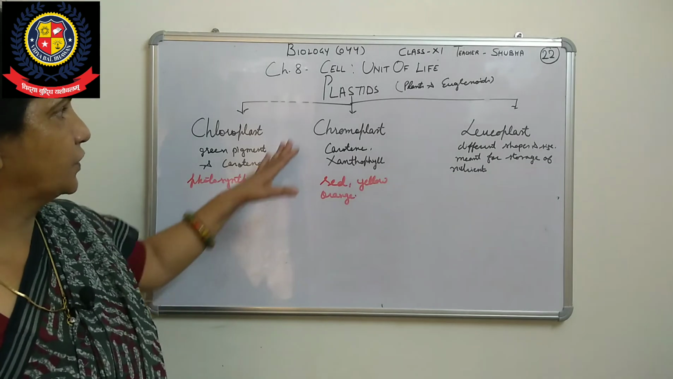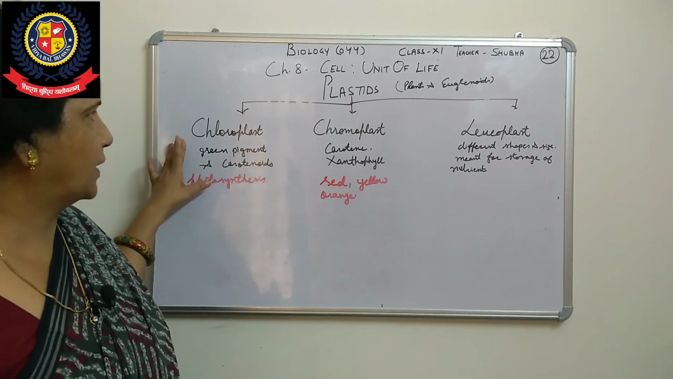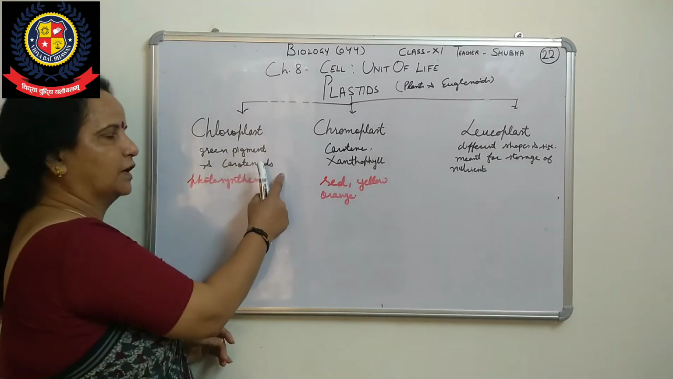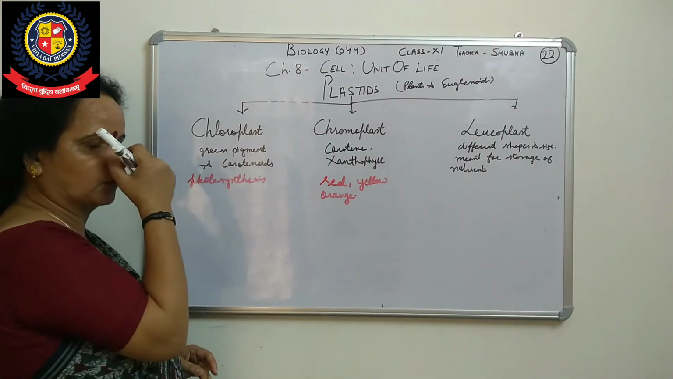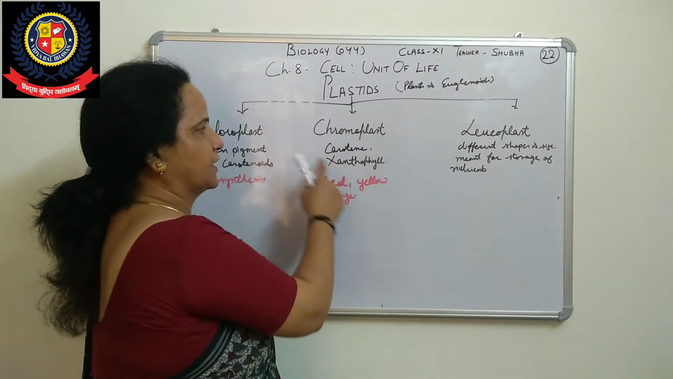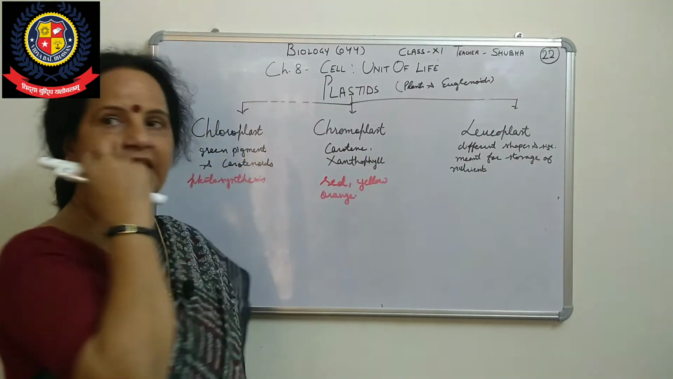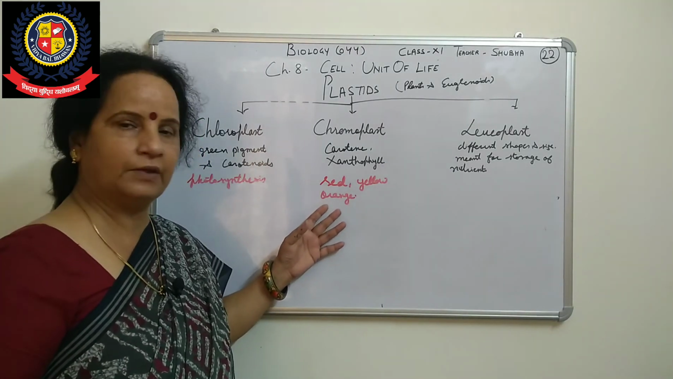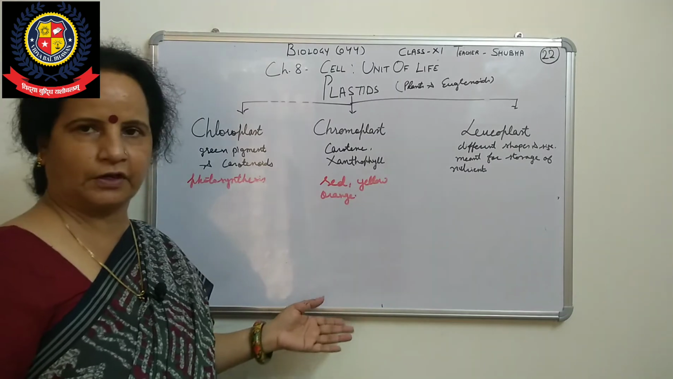Now we talk about the types of plastids. Chloroplasts have green color pigments and some carotenoids, which are trapping solar energy in the form of photons, and they pass it on for photosynthesis. Now these chromoplasts have carotenes and xanthophyll, and they are giving the different colors to the fruits, plants or leaves. These are red, yellow, orange colors maybe.